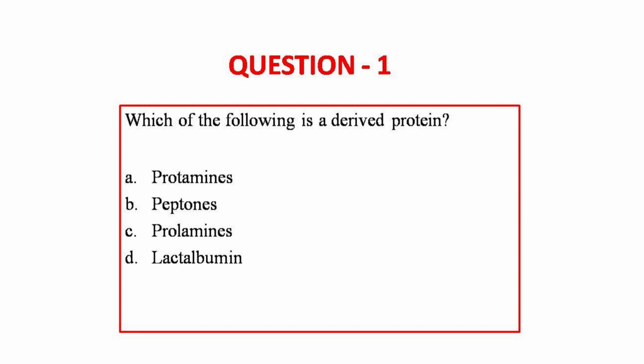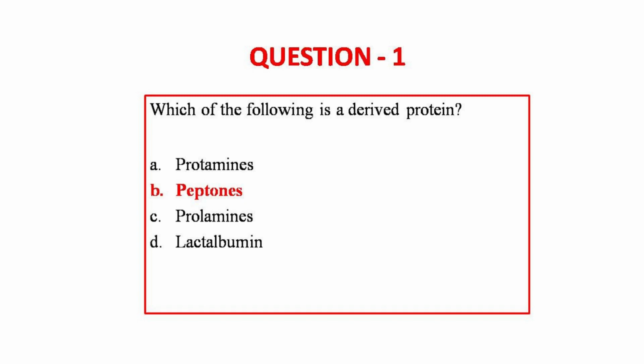Today we are going to see question and answers from biochemistry. Moving on to question number 1. Which of the following is a derived protein? Protamines, peptones, prolamines, lactalbumin. The answer to this question is option B, peptones.